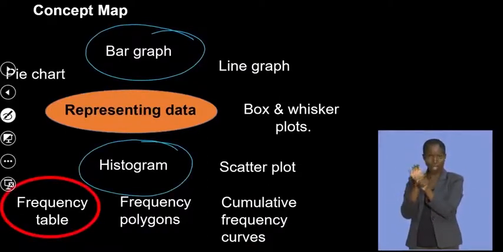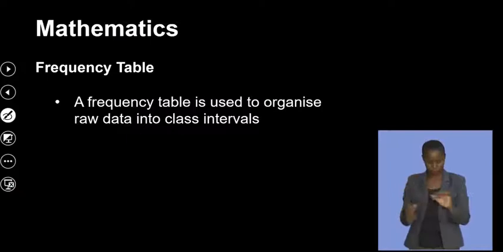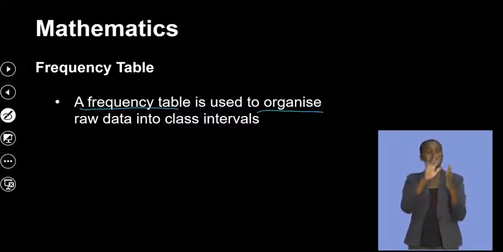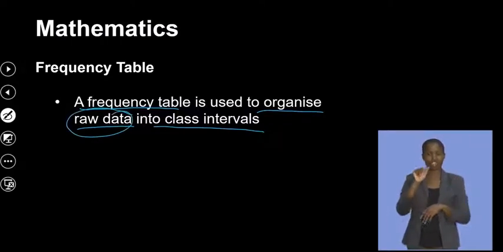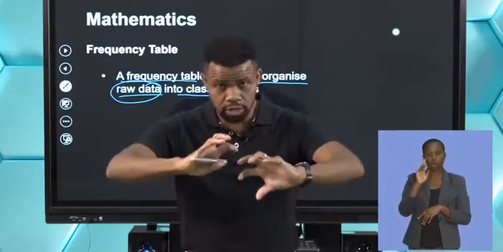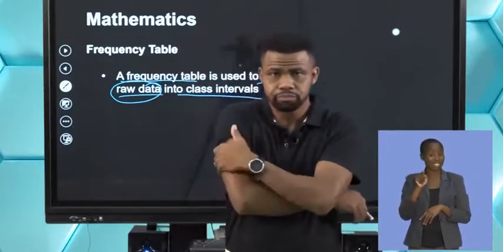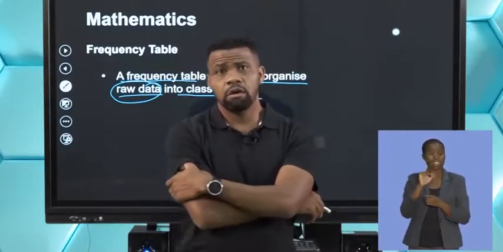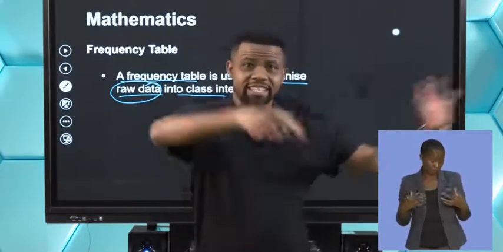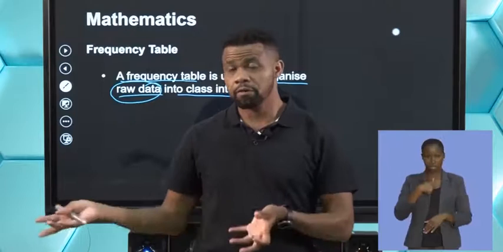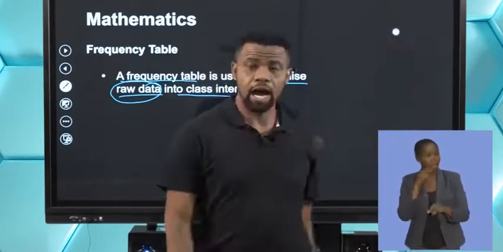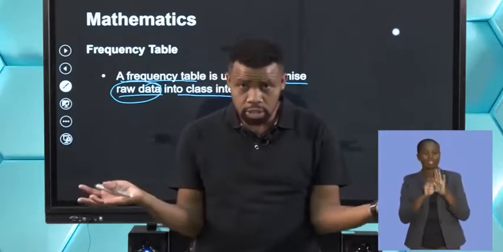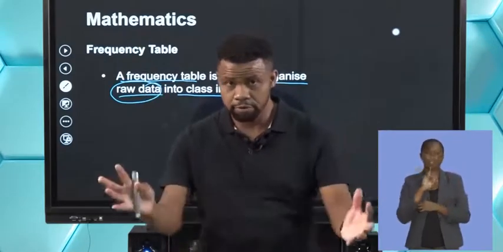So now we're going to look at frequency tables. What is a frequency table? A frequency table is used to organize raw data into class intervals. So if I go out there and test how many people have COVID-19, we get, okay, 100,000. That's raw data. We just have 100,000 with COVID positive.